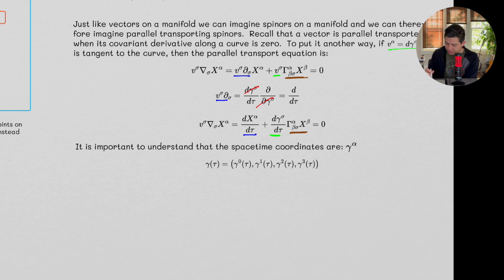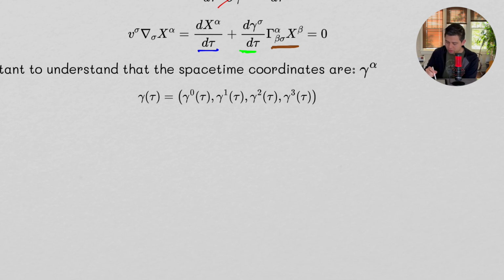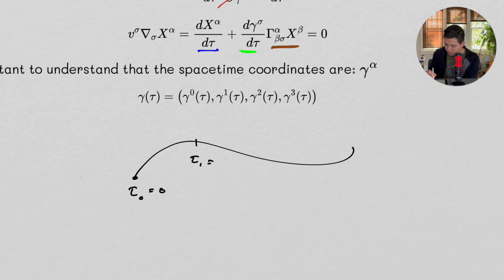And it's important to understand again that gamma are the coordinates, or space-time coordinates, and they're a function of some parameter along a curve in space-time. So this tau parameter, if we were to imagine a curve in space-time, this curve is parameterized, right? So suppose this is tau 0, and that equals 0, and then tau 1 equals some number.